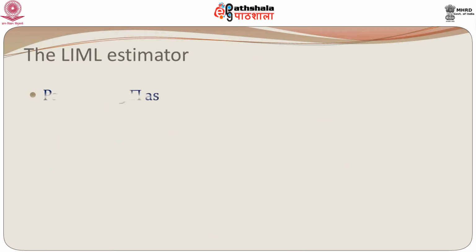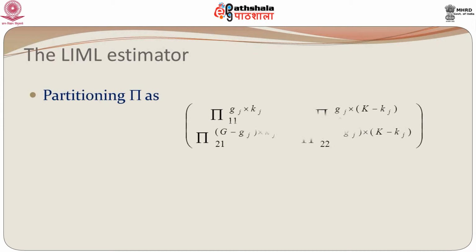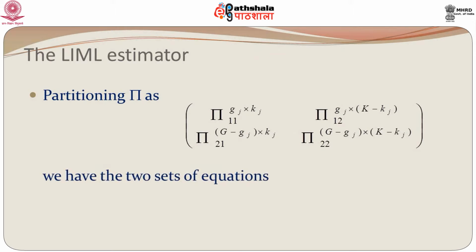Now, if we partition pi as pi 1 1, which is of order g j by k j, pi 1 2, which is of order g j by k minus k j, and similarly pi 2 1 and pi 2 2, we can substitute this in the previous equation for the jth equation.